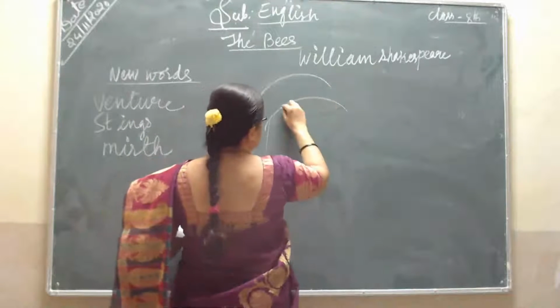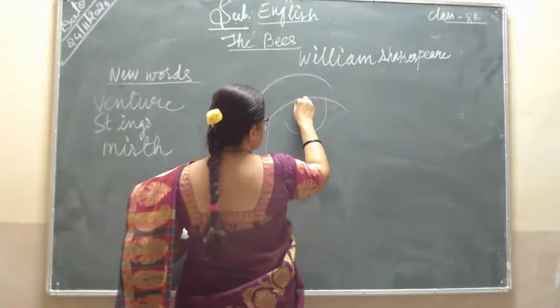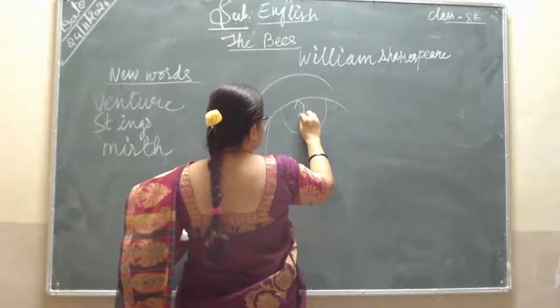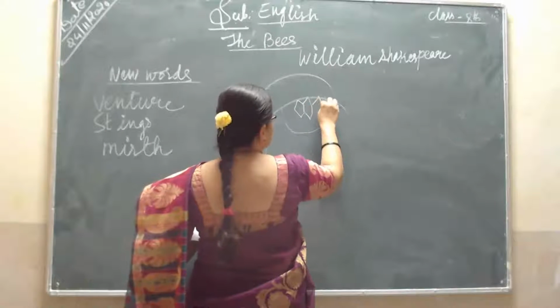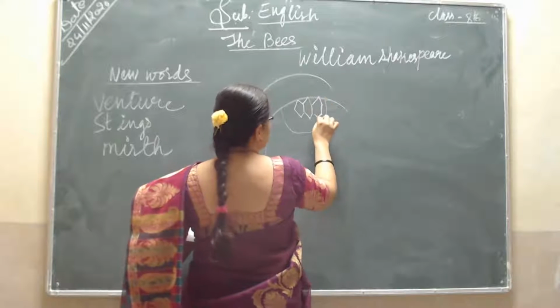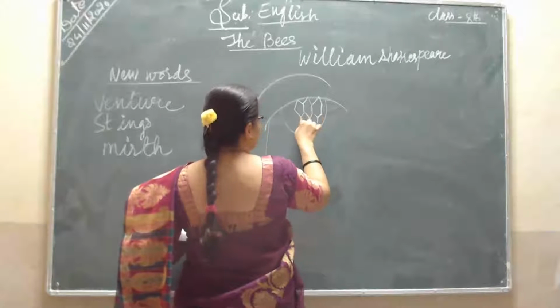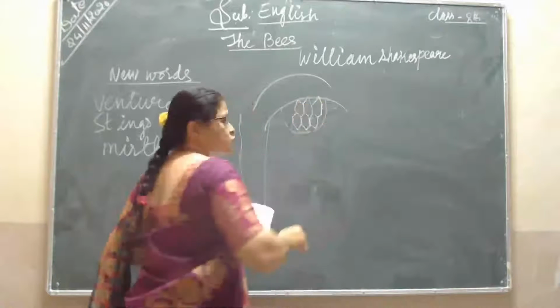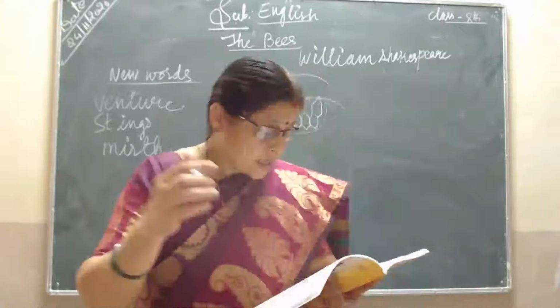So here the hive is being made. In this form, we find the hive. Here house, home, that is what their home is.